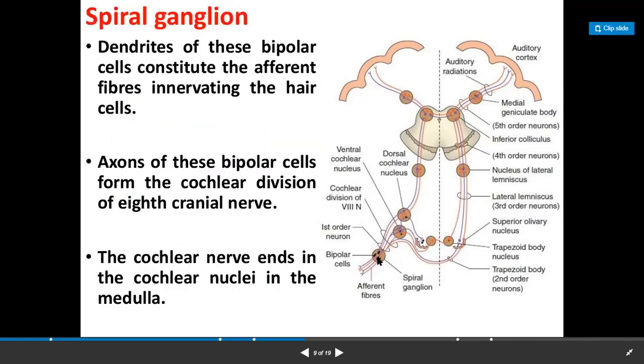So the spiral ganglion: here you will see the dendrites of the bipolar cells constituting the afferent fibers innervating the hair cells. Axons of these bipolar cells form the cochlear division of the 8th cranial nerve. The cochlear nerve ends in the cochlear nuclei in the medulla oblongata.